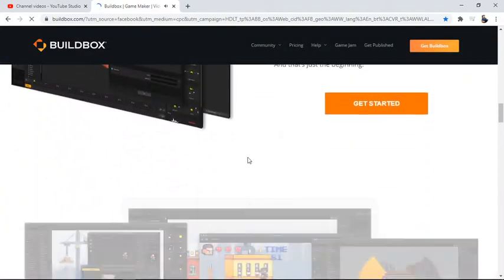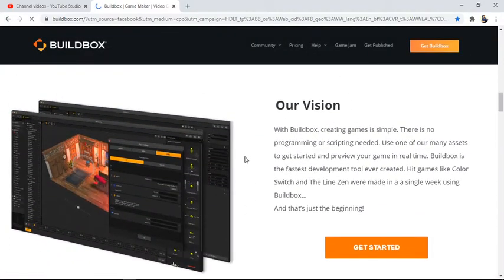Now I'm going to move on to their version. I'm going to talk about Buildbox. Creating games is simple. There is no programming or scripting needed. Use one of our many assets to get started and preview your game in real time. Buildbox is the fastest development tool ever created. Hit games like Color Switch and The Line Zen were made in a single week using Buildbox.